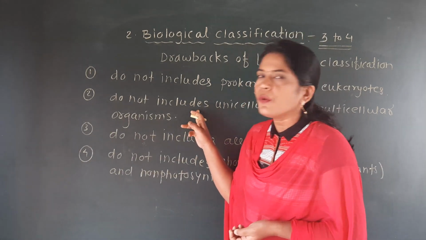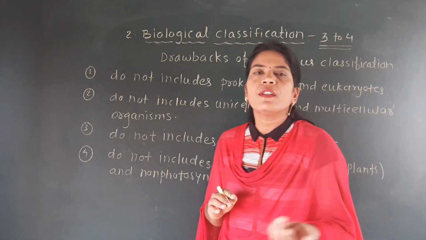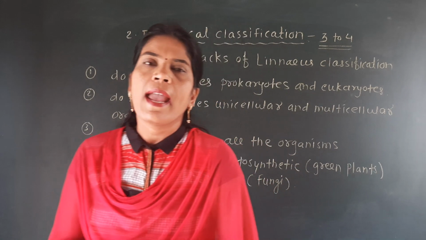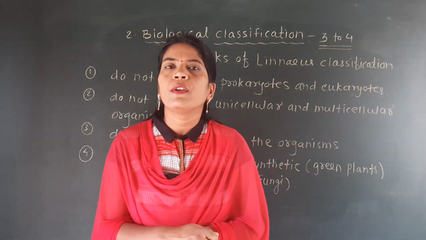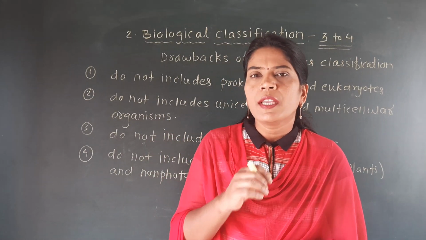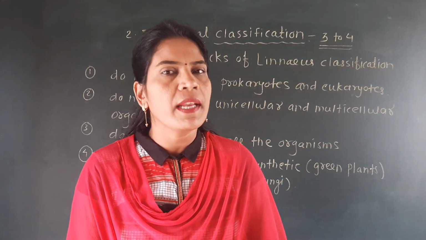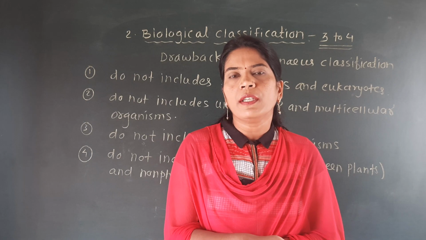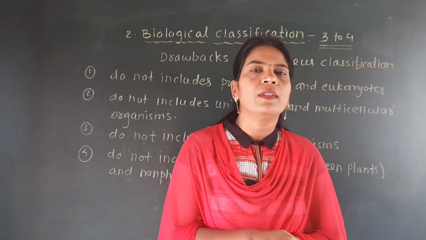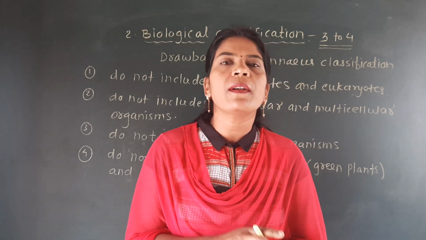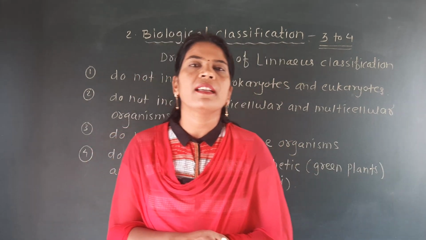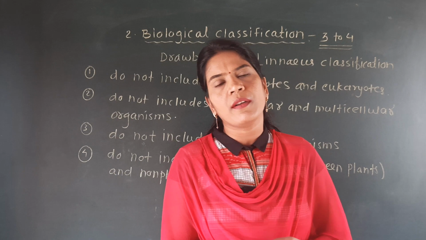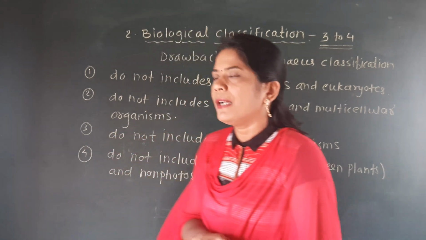Second one, it also did not explain the unicellular organism and multicellular organism. As we know, if the organism's body is made up of a single cell, we call it a unicellular organism. If the body of the organism is made up of many cells, we call it a multicellular organism. Such a distinguishing character he did not explain in his 2 kingdom system of classification. He did not mention which organisms are unicellular and which are multicellular.